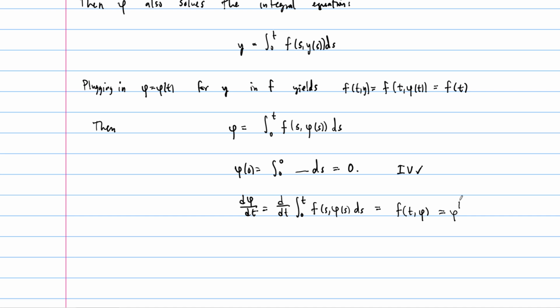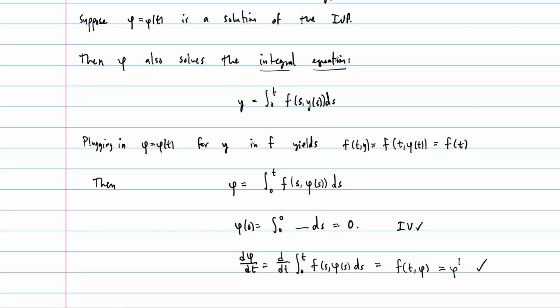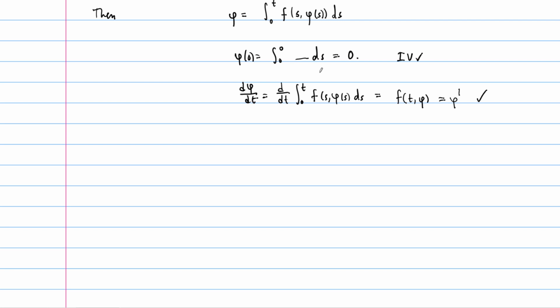And so there we have the other portion, the differential equation part of the initial value problem, is also satisfied. So this idea that if a solution solves a differential equation, then it also solves a corresponding integral equation can be used to help us build a solution of the differential equation to begin with, okay? So here's Picard's idea.